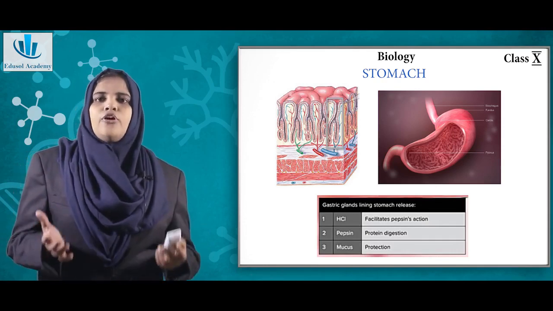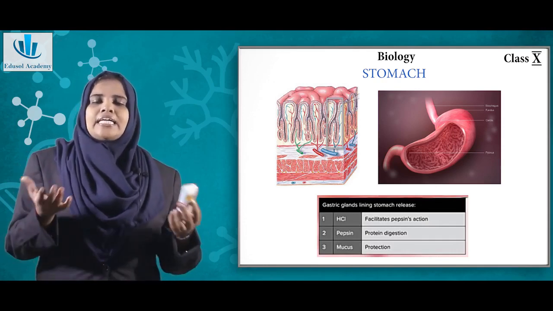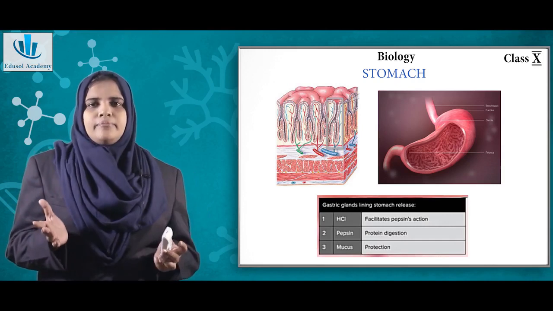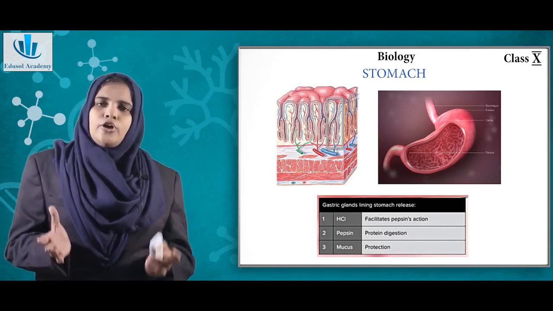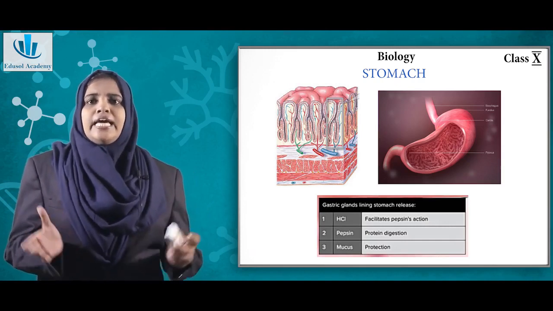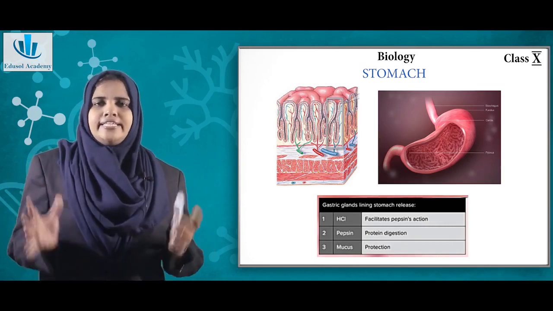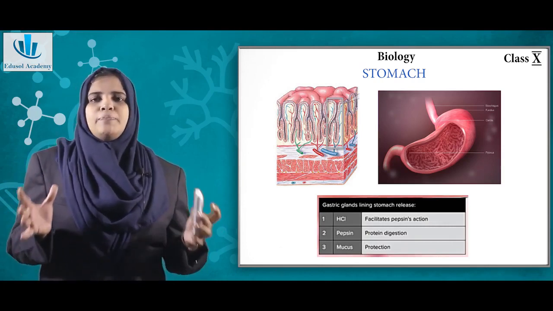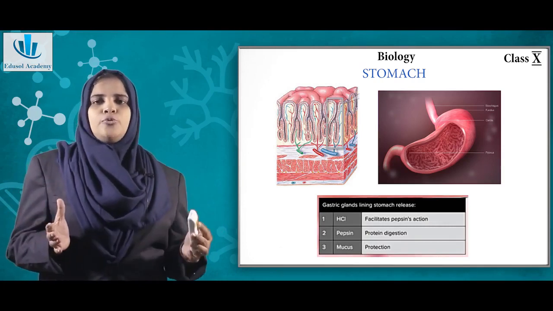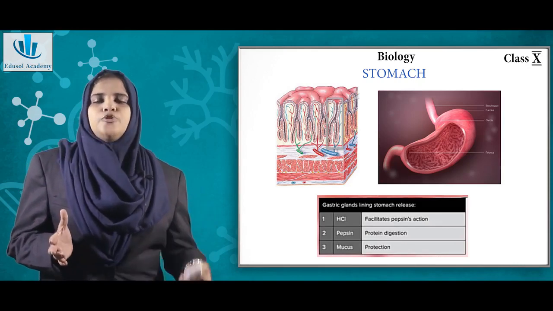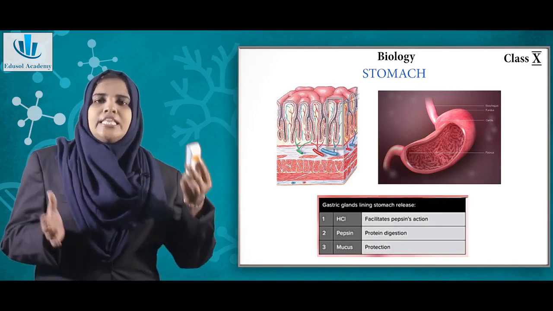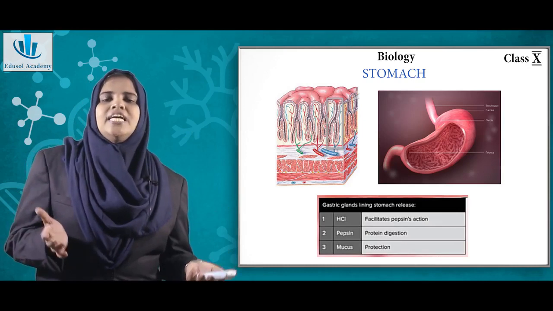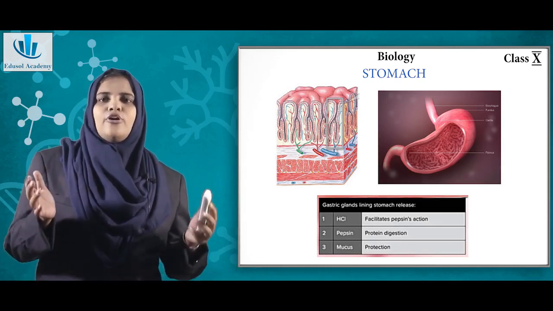Pepsin is an enzyme that cannot act on its own. The pepsin needs to be activated, and this activation is done by hydrochloric acid.